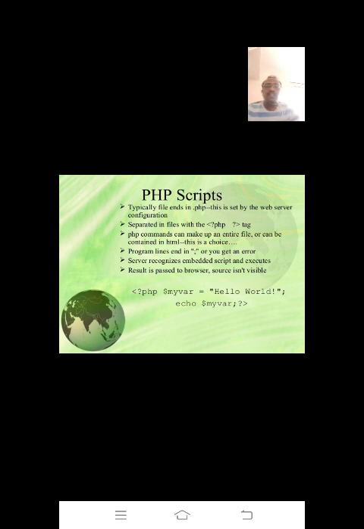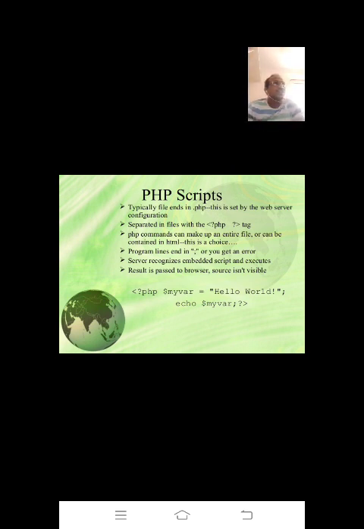PHP program lines end with a semicolon, or you get an error. Like in the C language, almost all PHP statements end with a semicolon. The server recognizes the embedded script and executes it. As you know, it is a server side scripting language, so when you write code in PHP, the server immediately recognizes and executes it. The result is passed to the browser; the source is not visible.